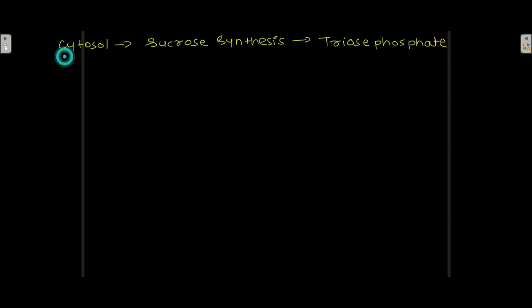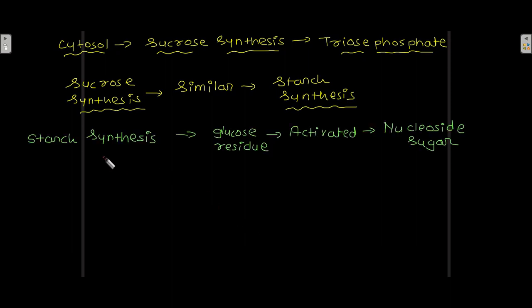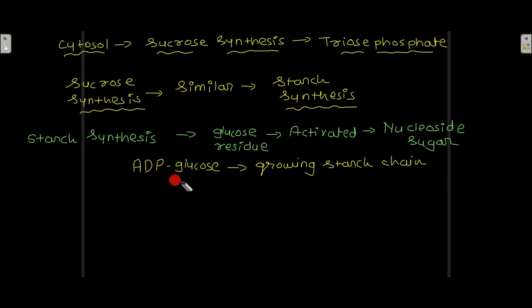Now in the cytosol there is sucrose synthesis from the triose phosphate. Now this sucrose synthesis is similar to starch synthesis. In starch synthesis, the glucose residue is activated as a nucleotide sugar. During starch synthesis, there is formation of ADP glucose, that is a nucleoside sugar, and this ADP glucose is then attached to a growing starch chain, and that is how starch synthesis takes place.